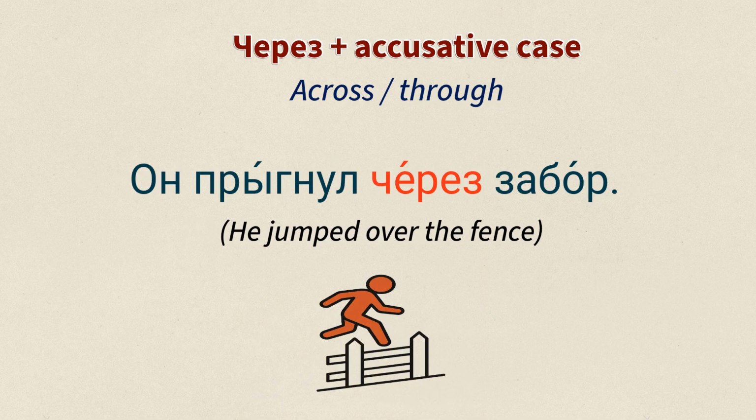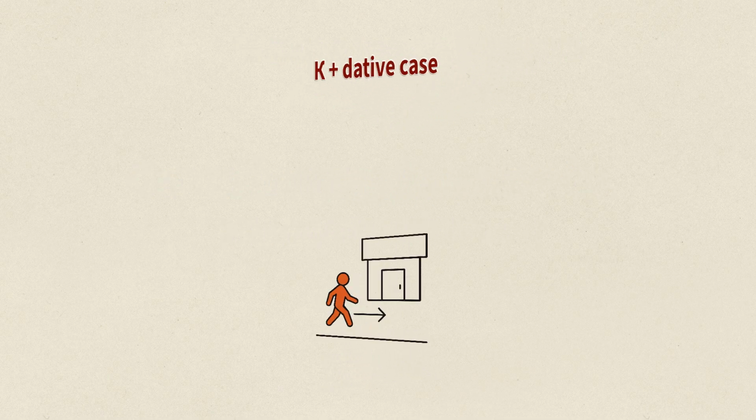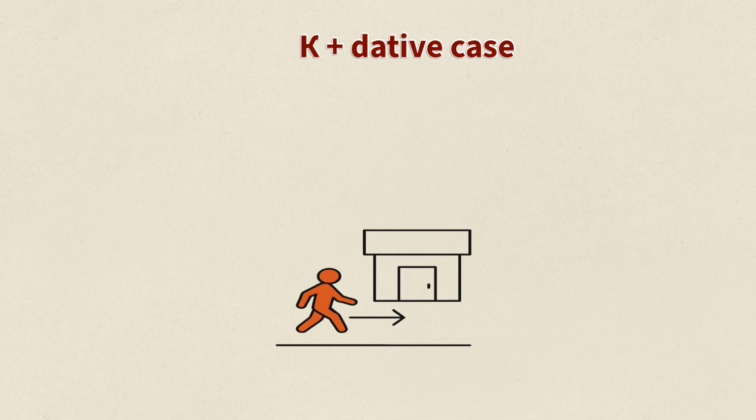One more example. Он прыгнул через забор. Он прыгнул через забор. When you use через, think of it as crossing a border. Let's move on. Next preposition is к.